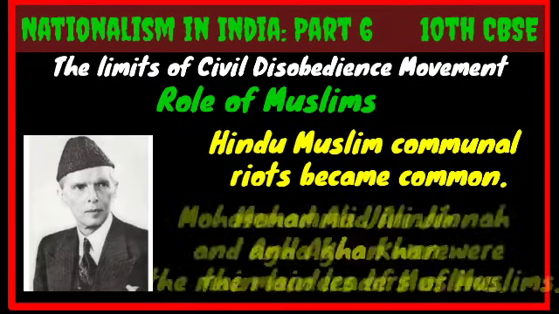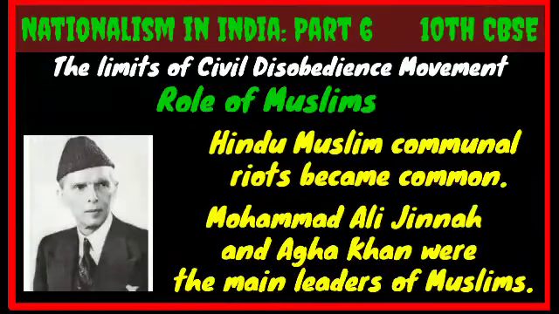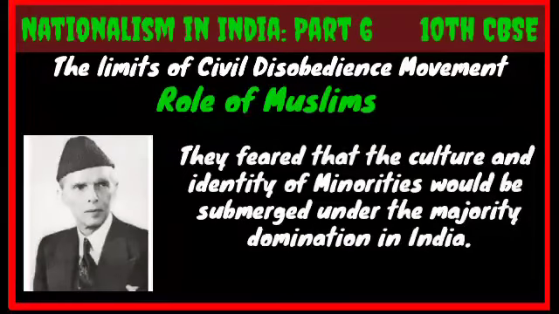Muhammad Ali Jinnah and Aga Khan were the main Muslim leaders. Muhammad Ali Jinnah also demanded reserved seats for Muslims in the Central Assembly and provinces. All the effort of Hindu-Muslim renegotiation ended when M.R. Jayakar of Hindu Mahasabha opposed the compromise. So, when the civil disobedience movement was relaunched, Muslims did not show interest. They feared that the culture and identity of minorities would be submerged under the domination of majority communities.